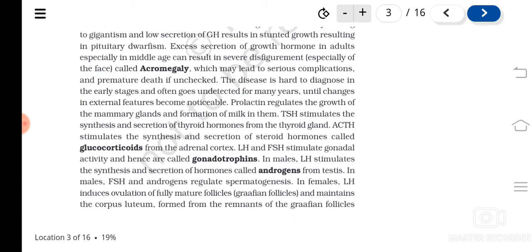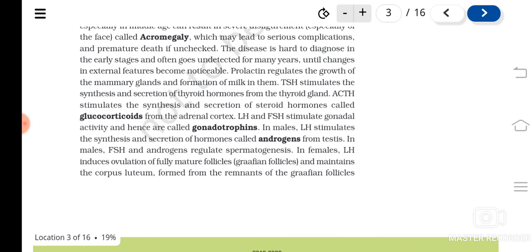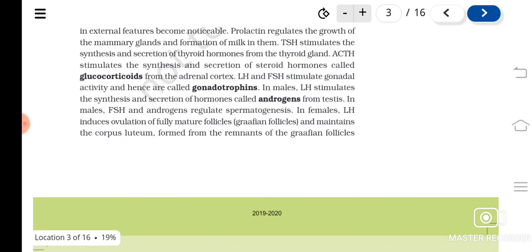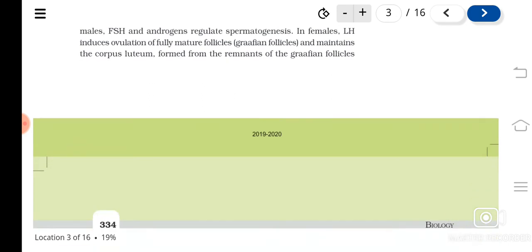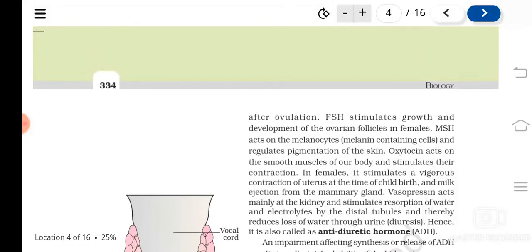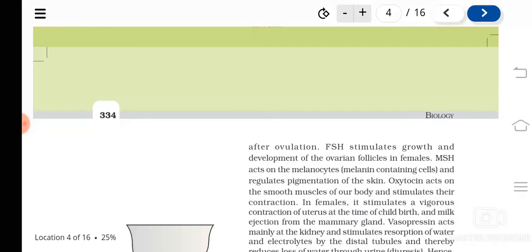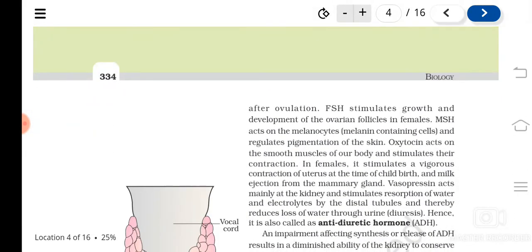And in females, LH induces ovulation. Ovulation is the release of the ovum from the ovary, and LH maintains the corpus luteum. Next year you will learn that in detail. Corpus luteum is a tissue which fills the empty follicle once the ovum is gone out. So they help in the formation of corpus luteum. FSH helps in the growth and development of ovarian follicles in females.